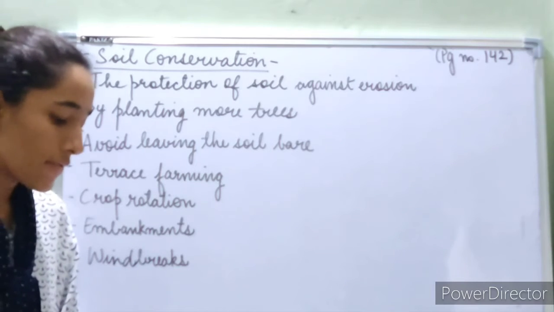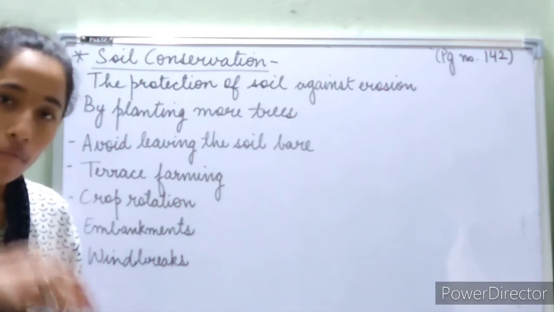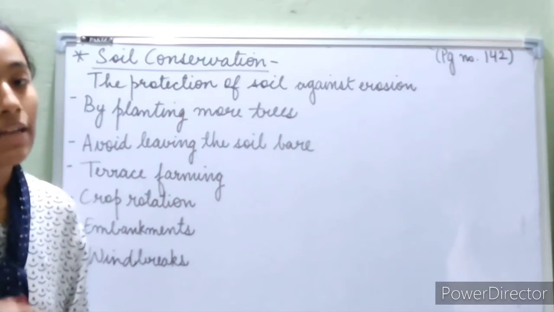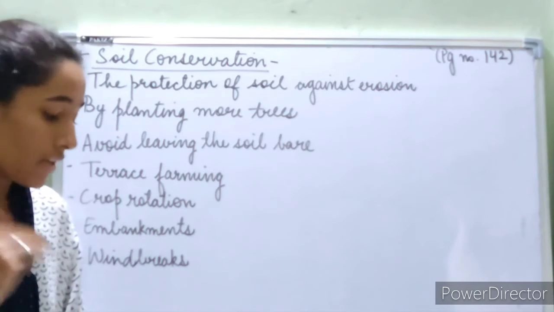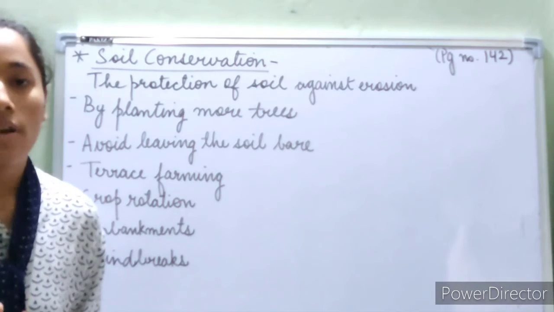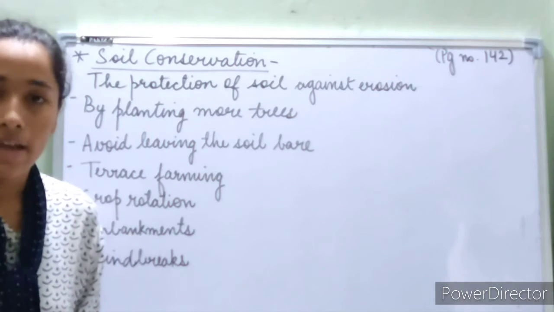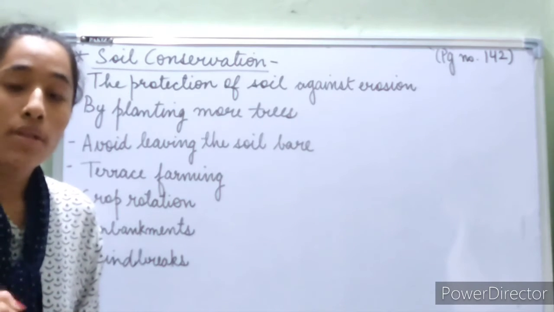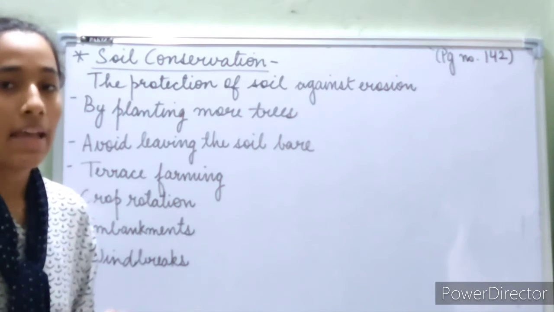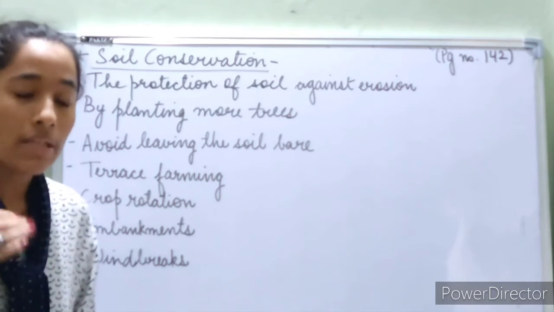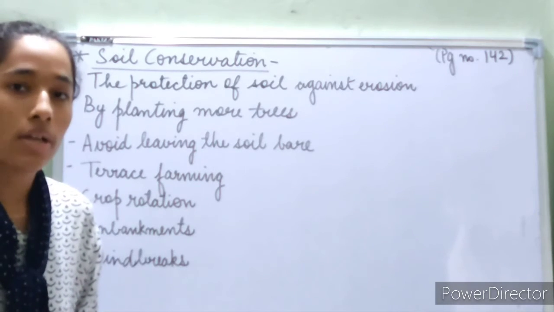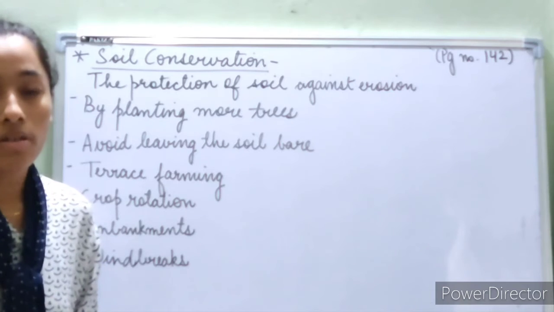So here it is terrace farming. The slope of the hilly area is cut into steps. That is how terrace farming is done. It is usually done in hilly areas. It is a very important point. Please mark terrace farming important. So terrace farming is mainly done in hilly areas, and how it is done, the sloping area of the hill is cut into steps, and then farming is done on those steps. It is done so that we can prevent soil erosion mainly by water.